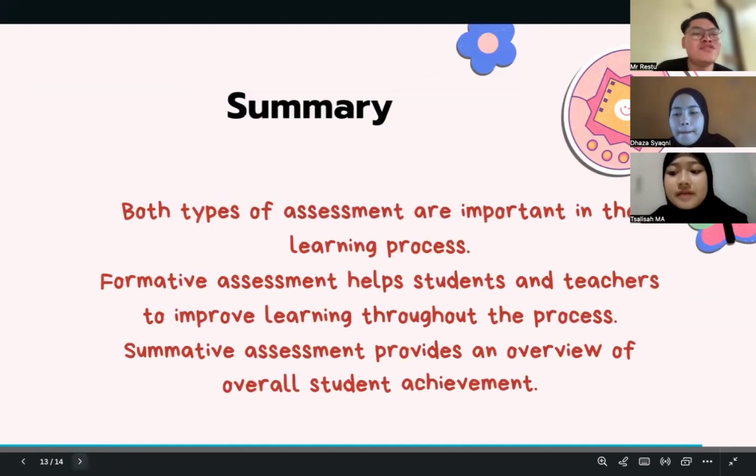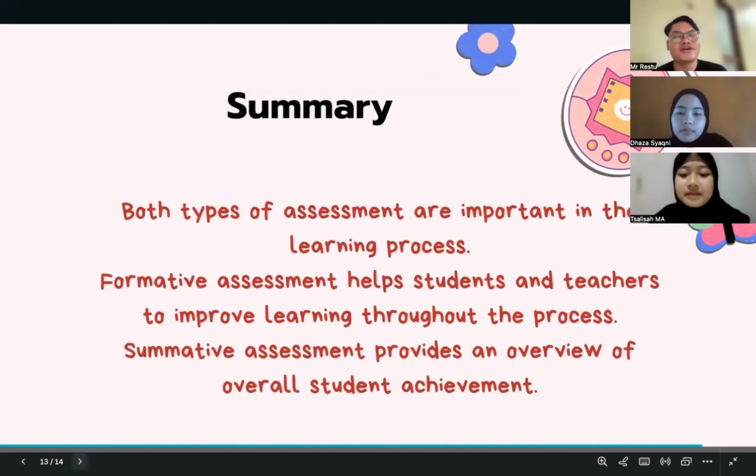Okay, the summary of these materials for the formative assessment and summative assessment: both types of assessment are important in the learning process, because formative assessment can help students and teachers to improve learning throughout the process, and summative assessment provides an overview of the overall student achievement.